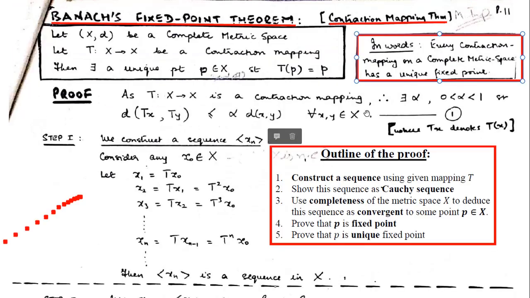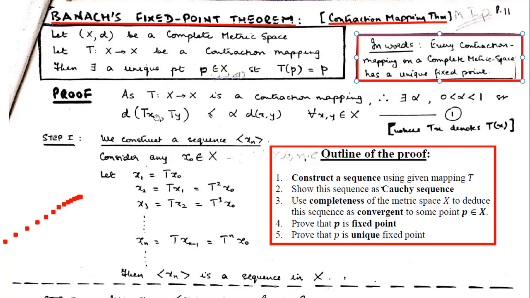Now I'll come to this part, which is the contraction mapping theorem. What we are going to learn in this is, if we have a contraction mapping on a complete metric space, then it will have a unique fixed point. So if (X, d) is a complete metric space and T is a mapping from X to X, which is a contraction mapping, that means d of Tx comma Ty.